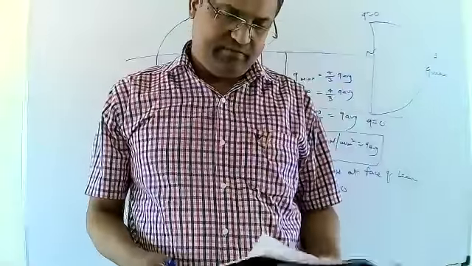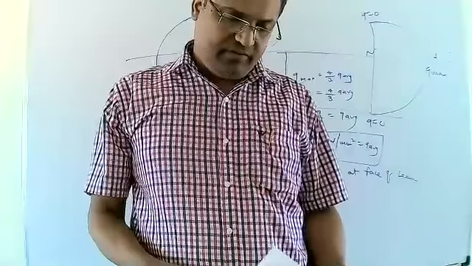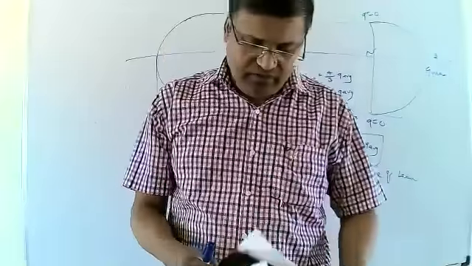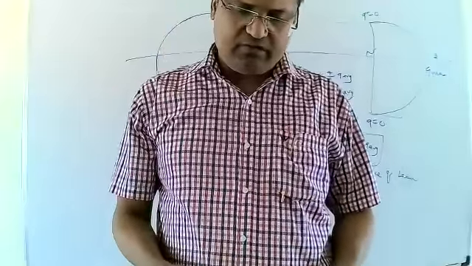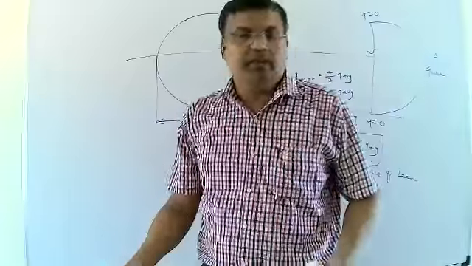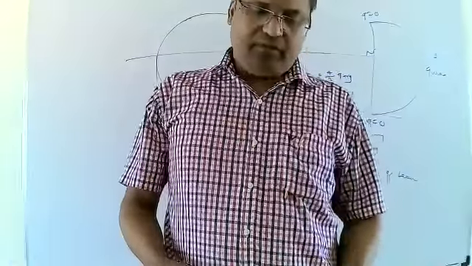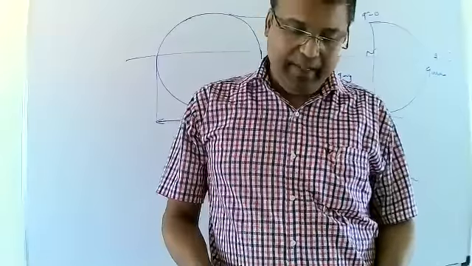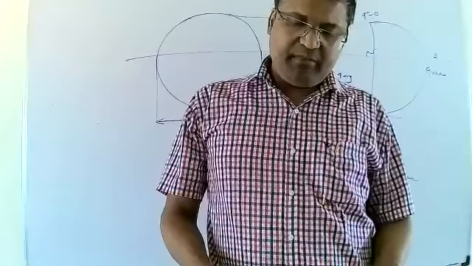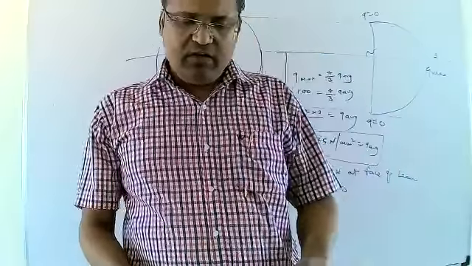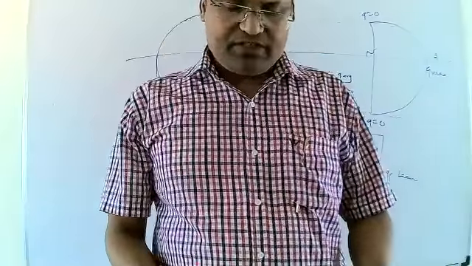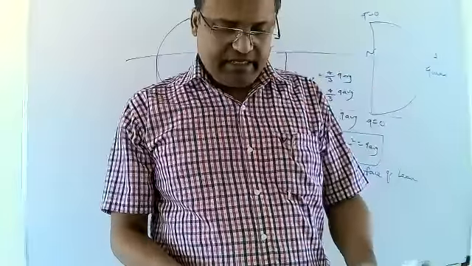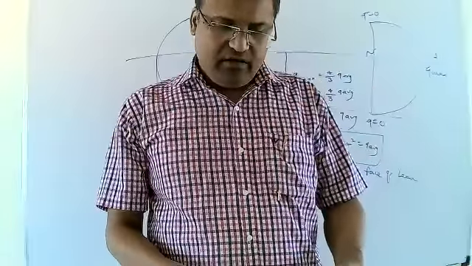The simple formula is given. Sometimes you can calculate more things. I will take an example so you can better understand the concept. A circular section of 100 diameter is subjected to a shear force of 3 kilonewton. When used as a beam, determine the maximum shear stress induced and the minimum shear stress. Sketch the stress distribution diagram. Here in this problem, we have to calculate maximum shear stress and minimum shear stress.